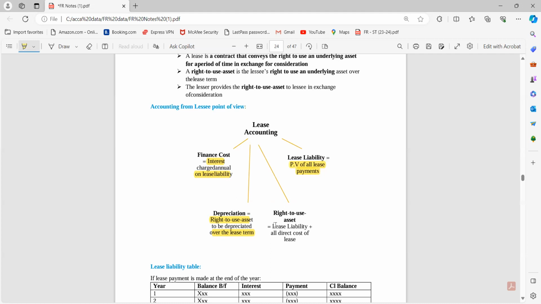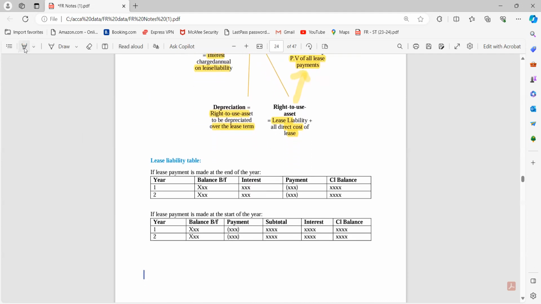The right of use asset is the lease liability, right? But that is the PV of all lease payments plus all direct costs of the lessee which we have already incurred. So for the lease liability, we can consider this table. This is a very easy table and that will sort your life.